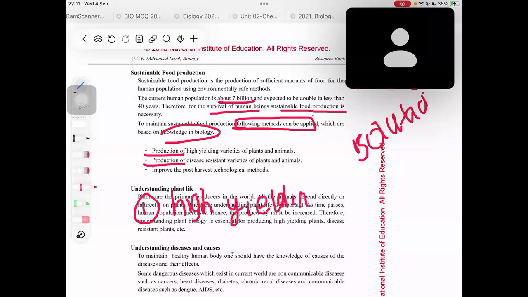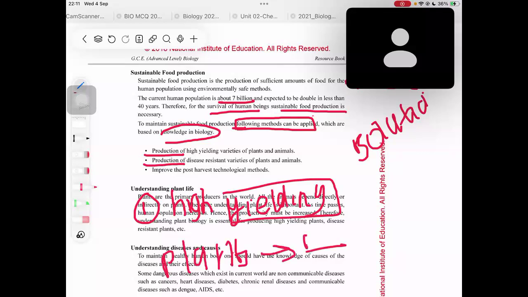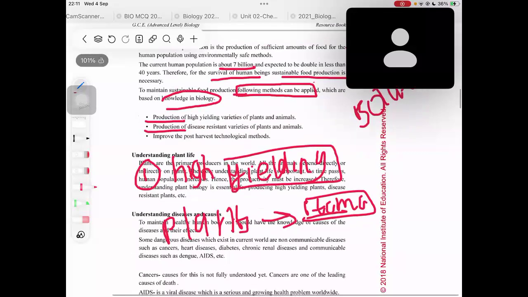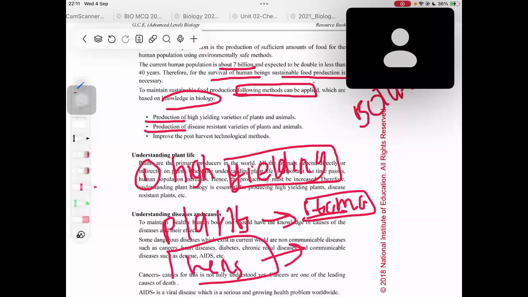High yielding means what? Yield means, if you take plants, the vegetation that you receive from the plants, right? For example, if it is a tomato harvest, the tomatoes are the yield. And if you take animals, if you take hens, what is the yield? The products that we are taking will be the eggs, right? Eggs. So likewise, we should use high yielding varieties.